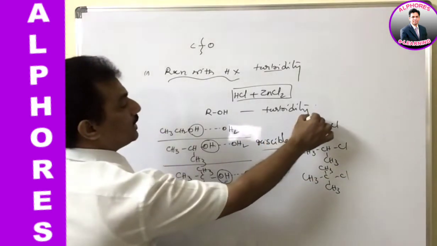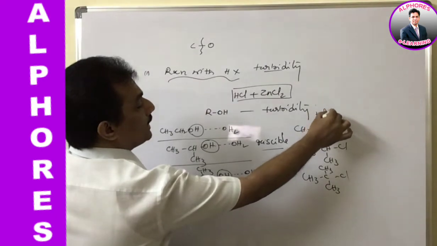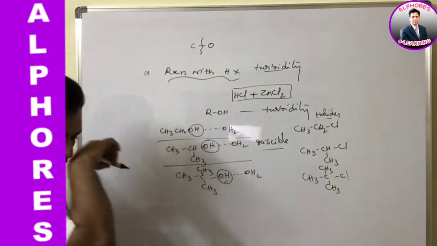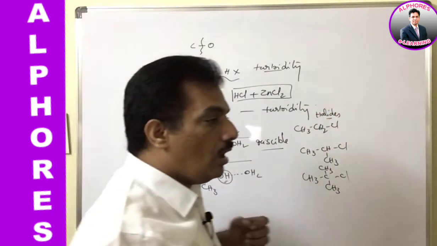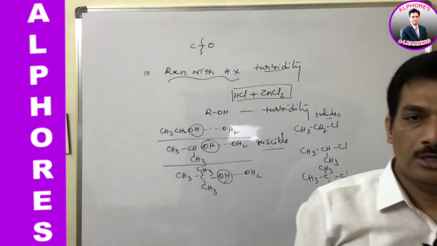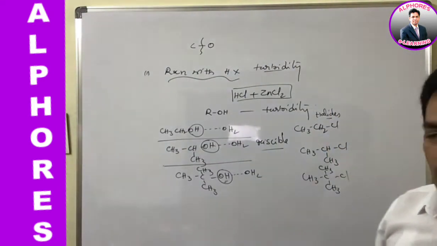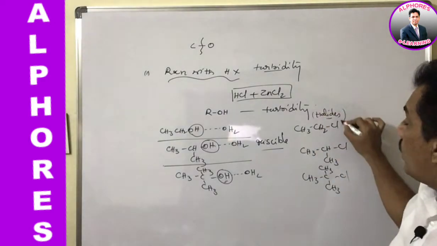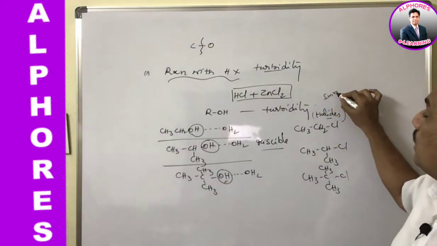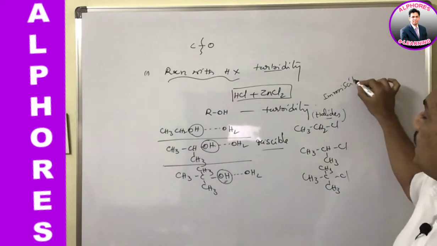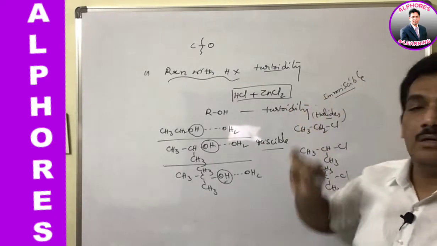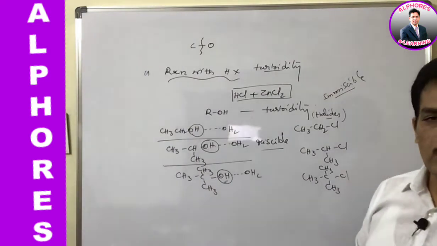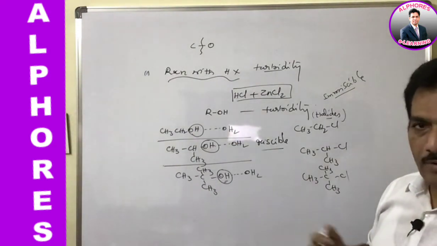So they are converted into halides. And just you remember, my dear students, these three types of alcohols, primary, secondary or tertiary, no doubt at all, they are miscible, but their halides are immiscible. They are not mixable with water or with the solvent.